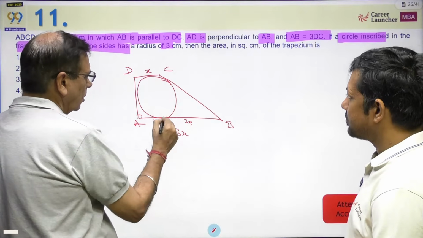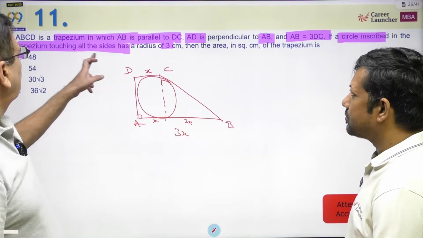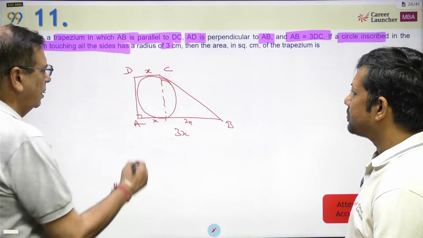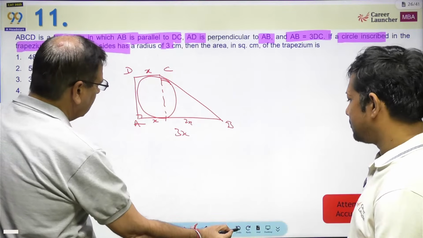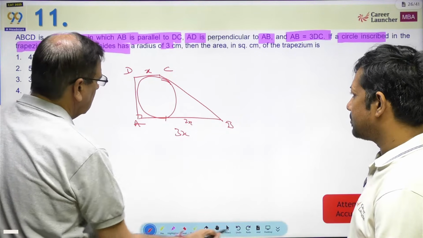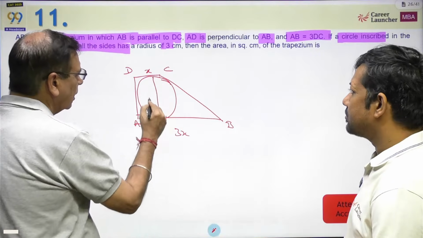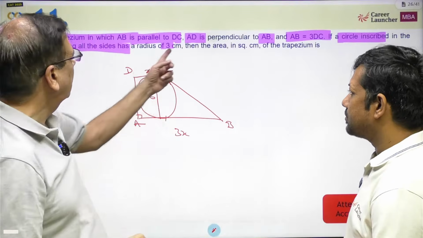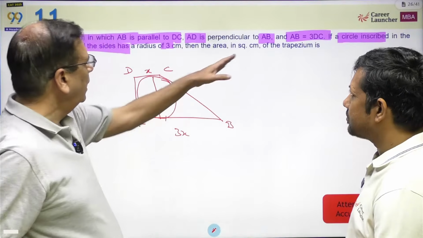And this is X. Okay, trapezium. Let me just remove this. Diameter of this circle is 6. Radius of the circle is 3 centimeters, so the diameter becomes equal to 6. Area in square centimeter.